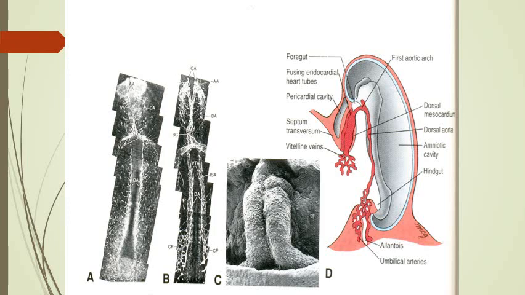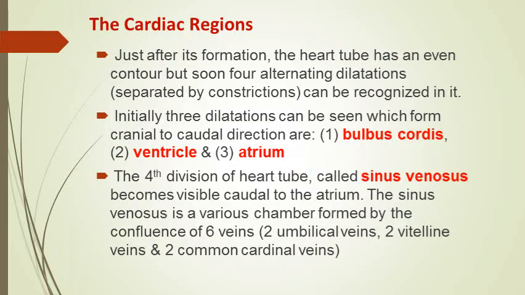in the diagram on the right side, this color diagram, shows that folding has occurred, and the two endocardial heart tubes are fusing and giving rise to a single heart tube, which is now lying in the roof of the pericardial cavity. Then the cardiac regions, which we have discussed briefly already, and the single heart tube has been formed.